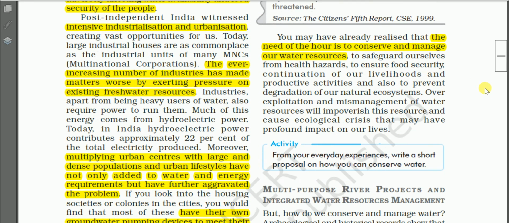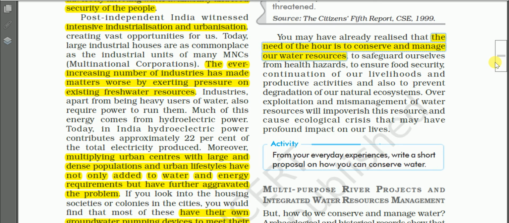So we have already realized that the need of the hour is to conserve and manage our water resources, to safeguard ourselves from health hazards, to ensure food security and the continuation of our livelihoods and productive activities, and also to prevent the degradation of our natural ecosystems.